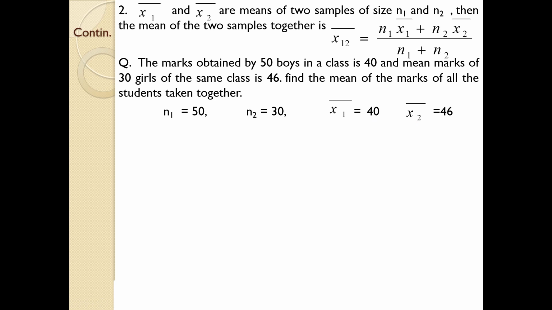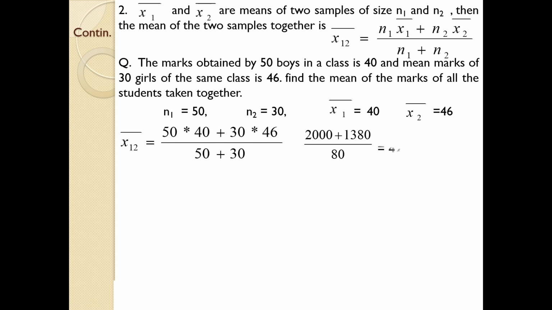So we have extracted all the information required for substituting in the equation. Just substitute the details in the equation. You will get n1, 50, into mean 1, 40, plus n2, 30, into mean 2, 46, divided by n1 plus n2. By solving that you will get 42.25.